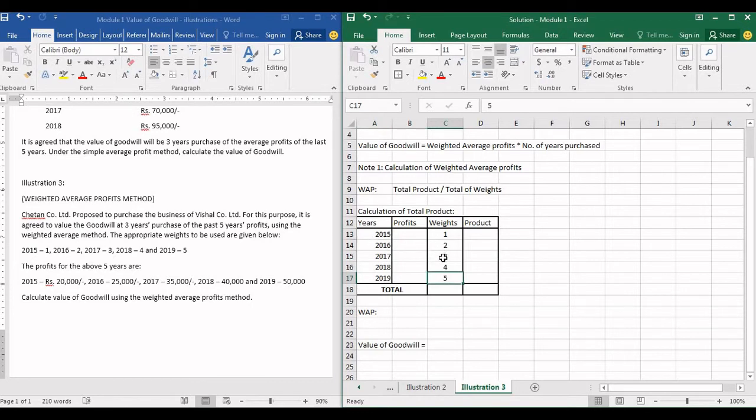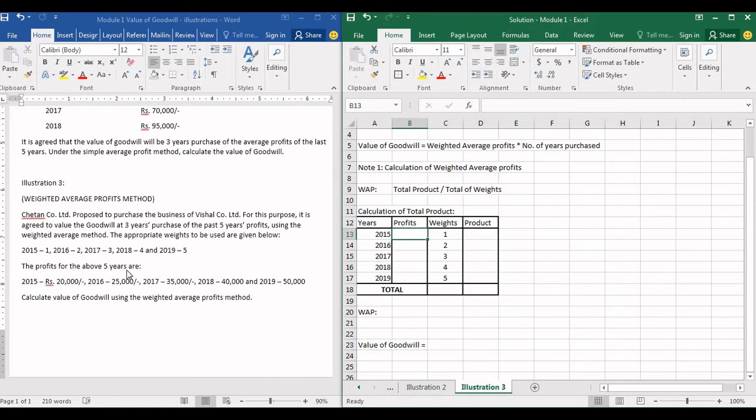The highest rating will be given to the very recent one, and the older one will get the least rating. So in this case 2015 is the first year given in the problem, so we give it 1 rating and then go on increasing the value by 1. So 1, 2, 3, 4, 5 are the weights for this problem because there are 5 years.